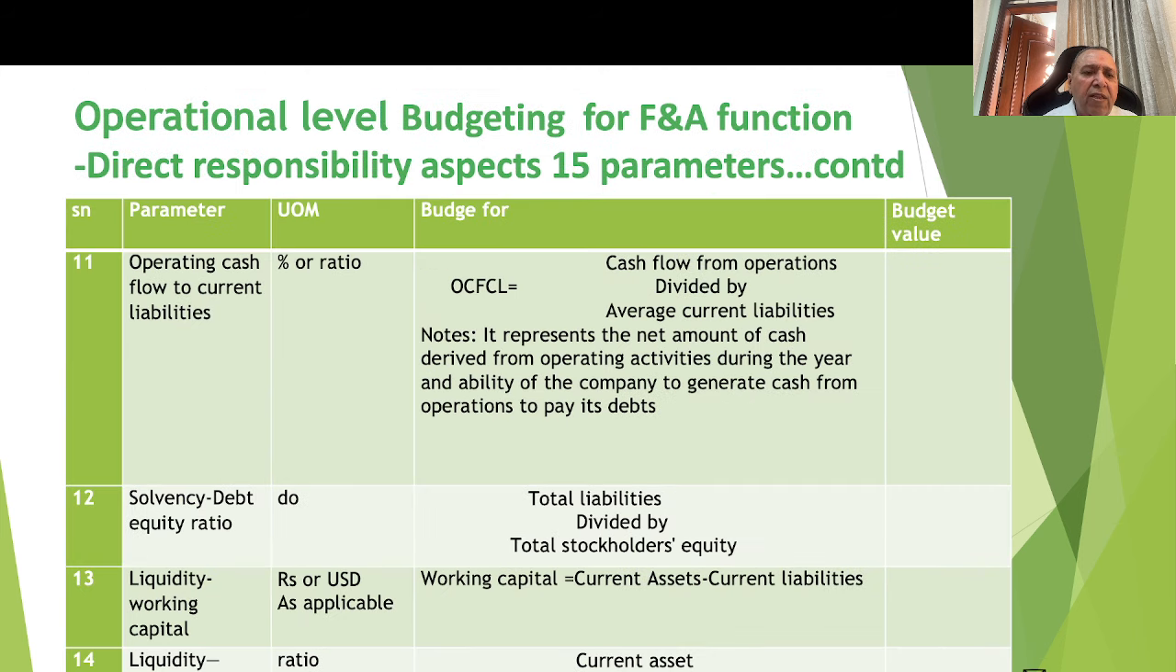Serial numbers 11, 12, 13, 14, 15 are basically operational cash flow ratios, solvency or debt to equity ratios, liquidity and working capital requirements, liquidity ratios, and other operational parameters. Now these are to be budgeted clearly for each of the aspects stated here.